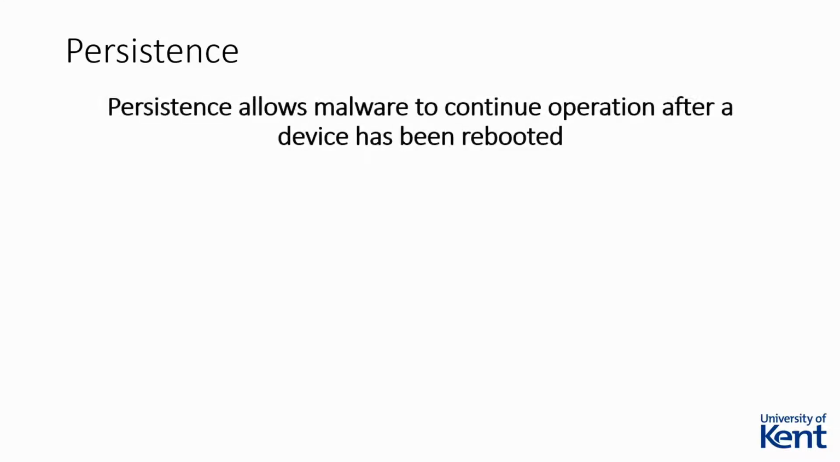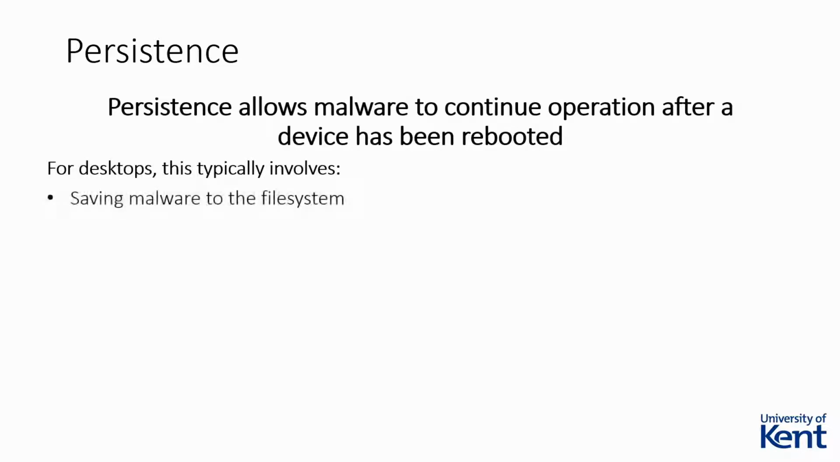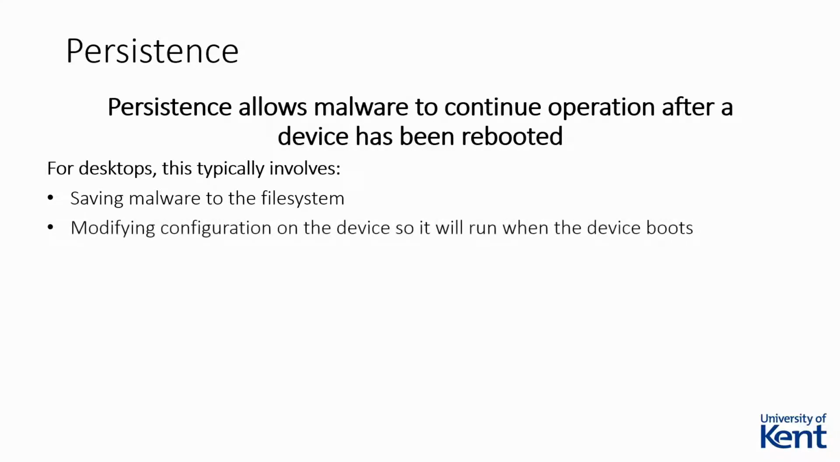Persistence allows malware to continue operation even after a device has been restarted. For desktop operating systems, malware normally achieves this by saving itself to the file system, then modifying the system configuration so that it will be run when the device boots. For example, the .bashrc or crontab files on Linux can determine which applications are set to run on boot.